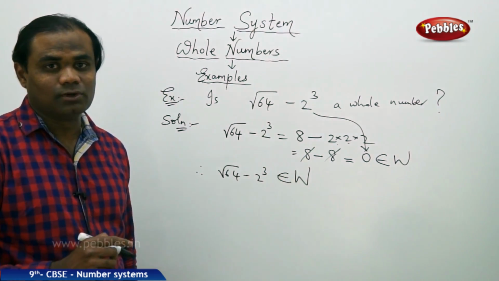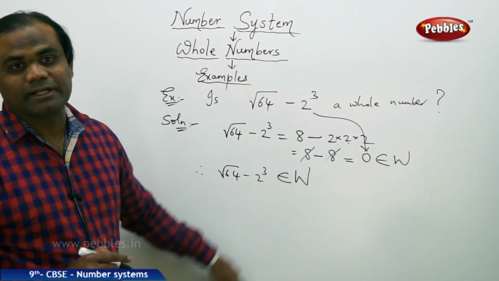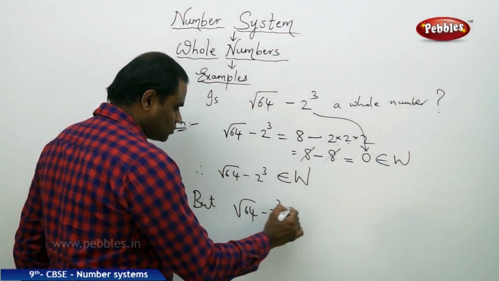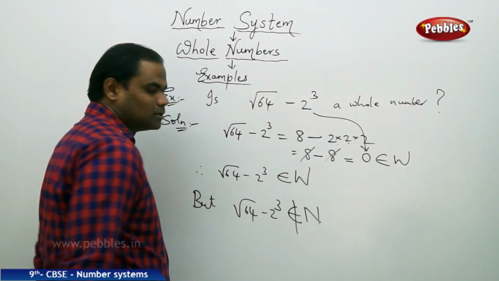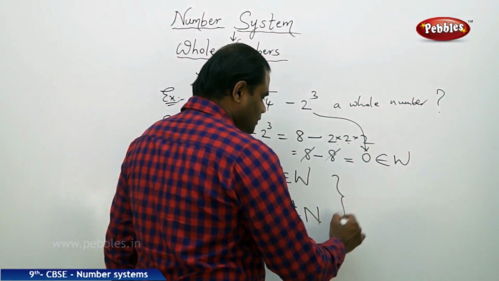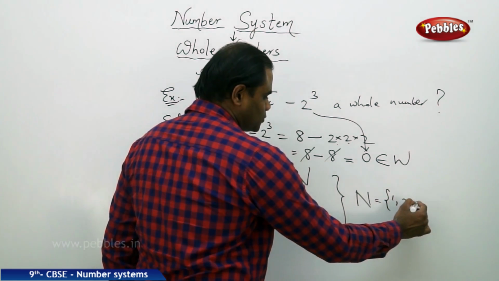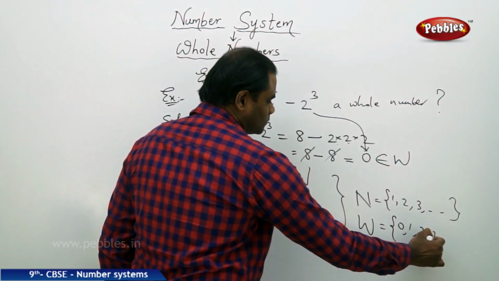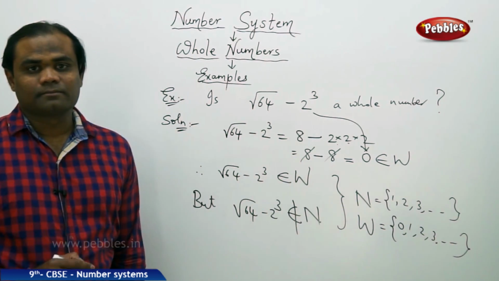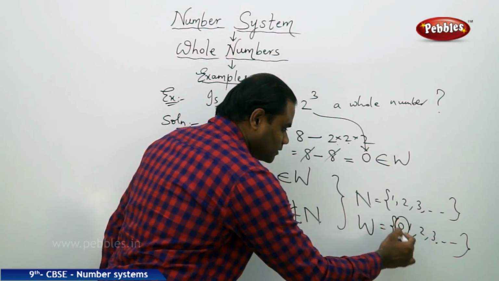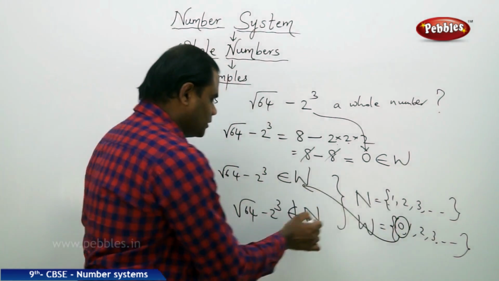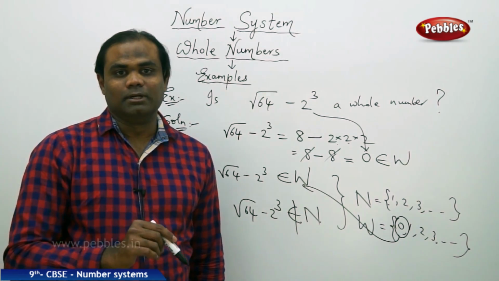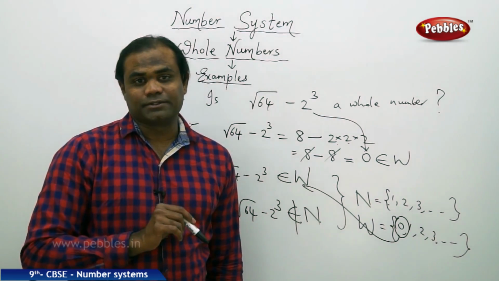Also, it is very important to note that it is not a natural number, because we have clearly seen that N starts from 1, 2, 3, etc. and whole numbers start from 0, 1, 2, 3, etc. And therefore this belongs to W, but it does not belong to N. 0 is part of whole numbers, but 0 is not part of natural numbers.